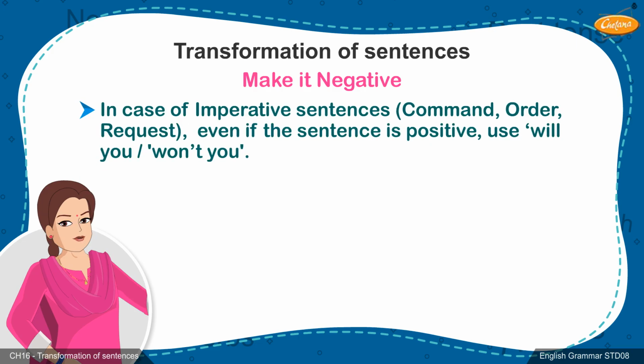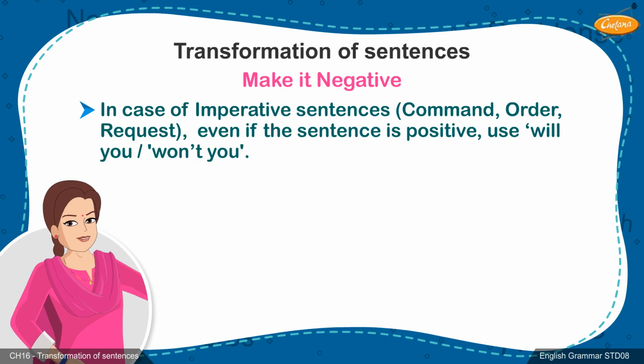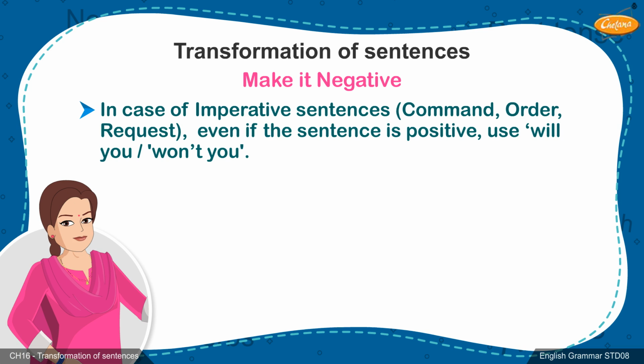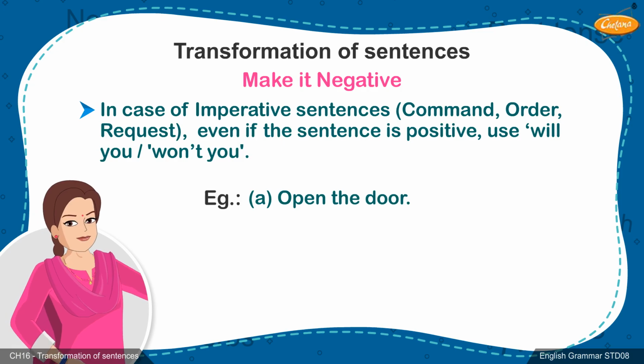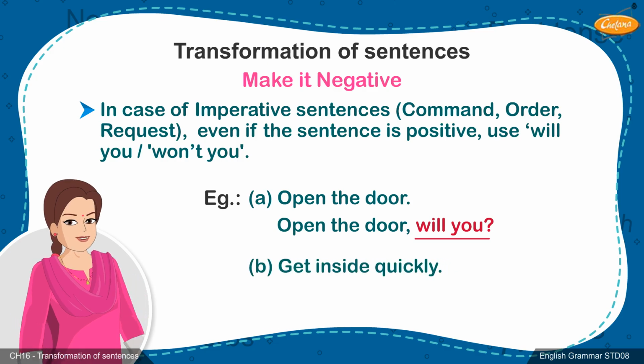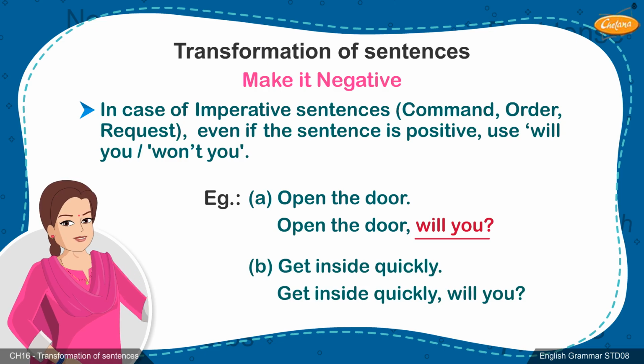In case of imperative sentences, command, order, request, even if the sentence is positive, use will you or won't you. Example: A. Open the door. Open the door, will you? B. Get inside quickly. Get inside quickly, will you?